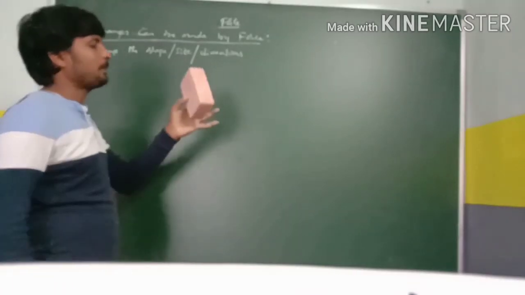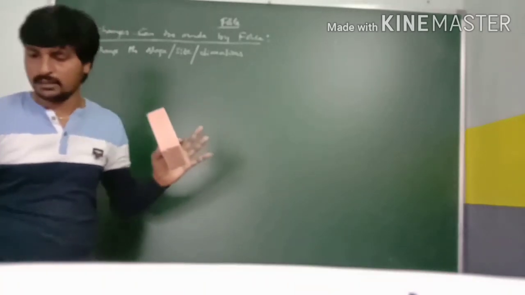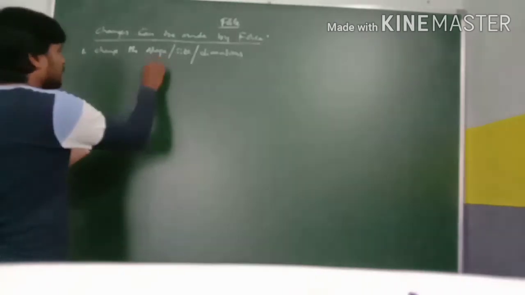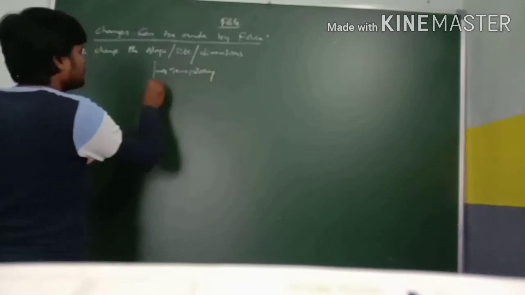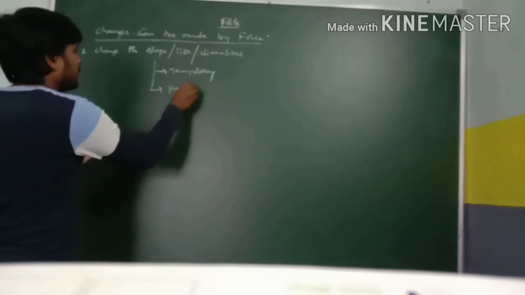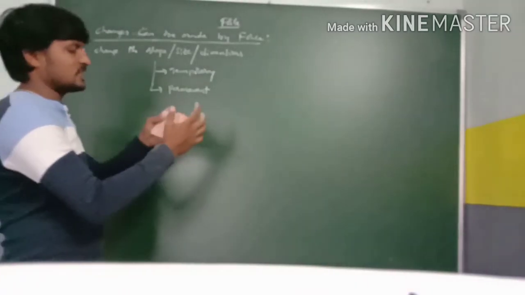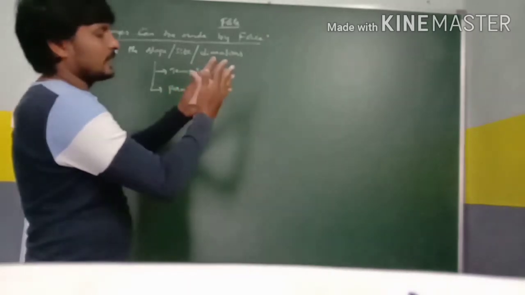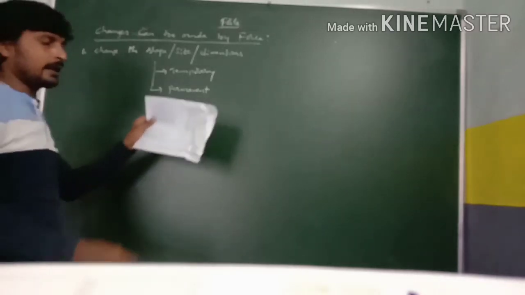And the change in shape, size and dimensions is of two types: temporary and permanent. Temporary change and permanent change. By applying some amount of force on this duster, it comes under the case of temporary change. Now, permanent change. The shape of this paper is a rectangle.